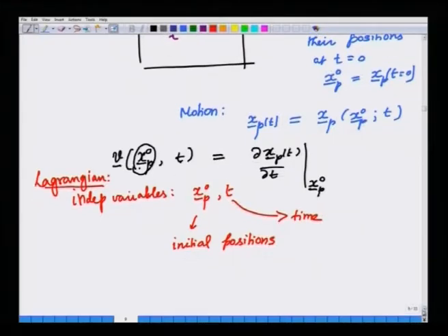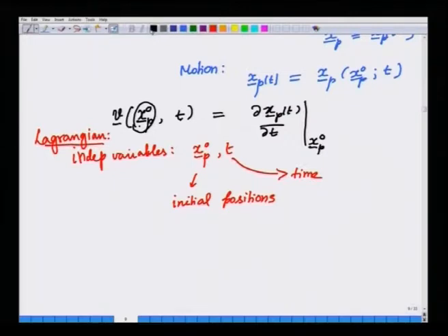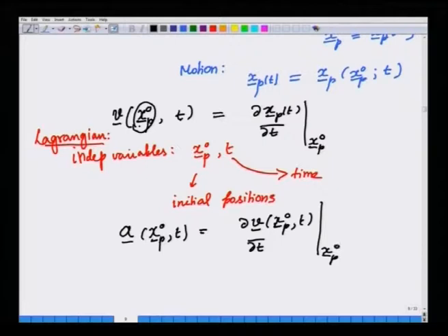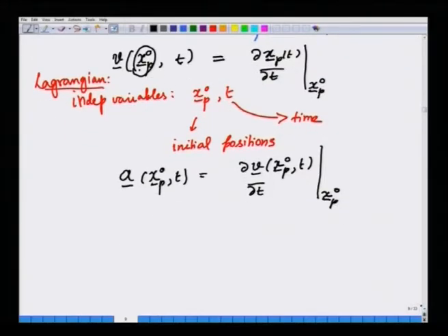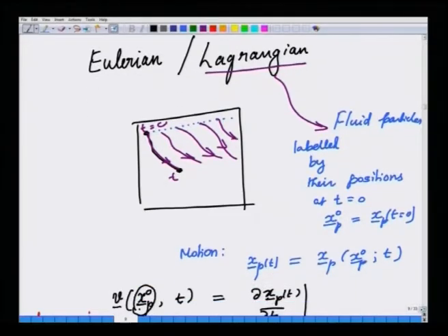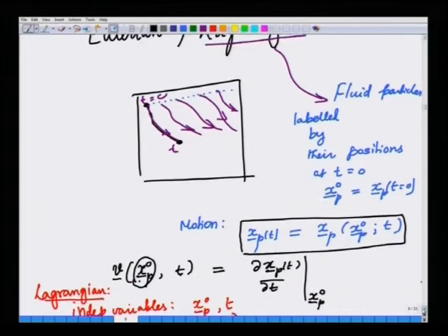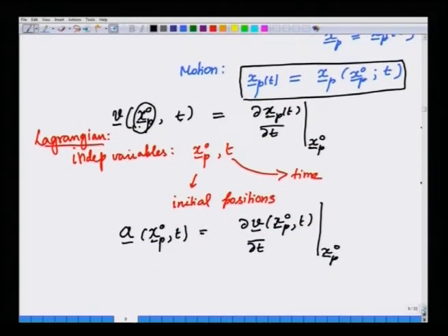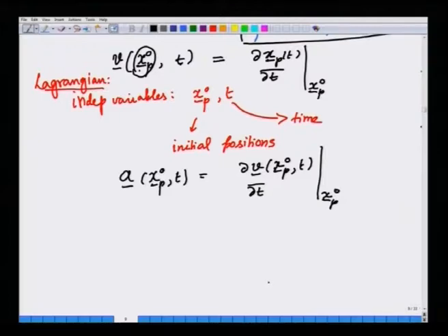These are not restricted to velocities; you can calculate the acceleration of a fluid particle at time t, which is nothing but the rate of change of its velocity, as you keep the identity of the particle the same, and so on. So, once you have the trajectory of the motion as described by this equation, the trajectory of various particles, one can compute kinematic quantities like velocities and accelerations.